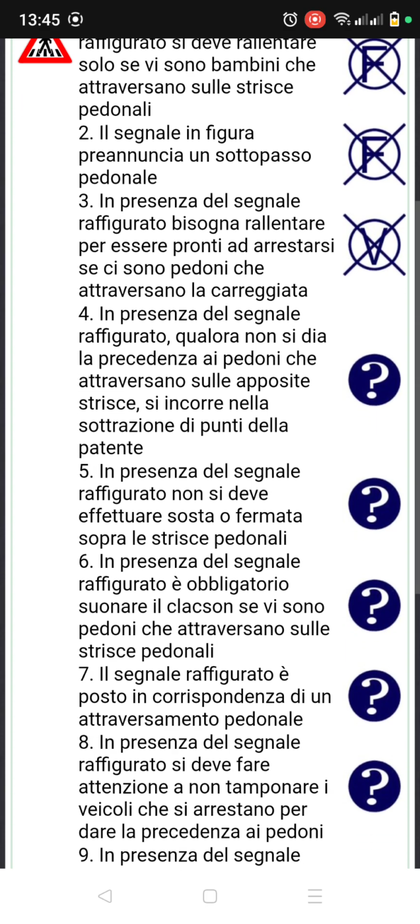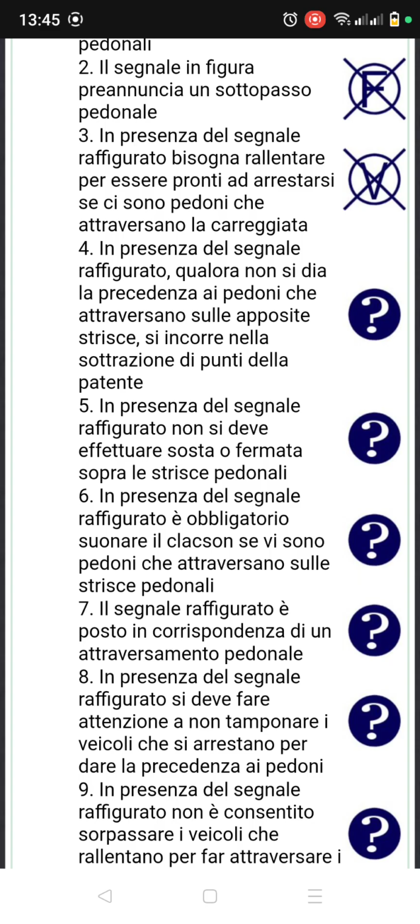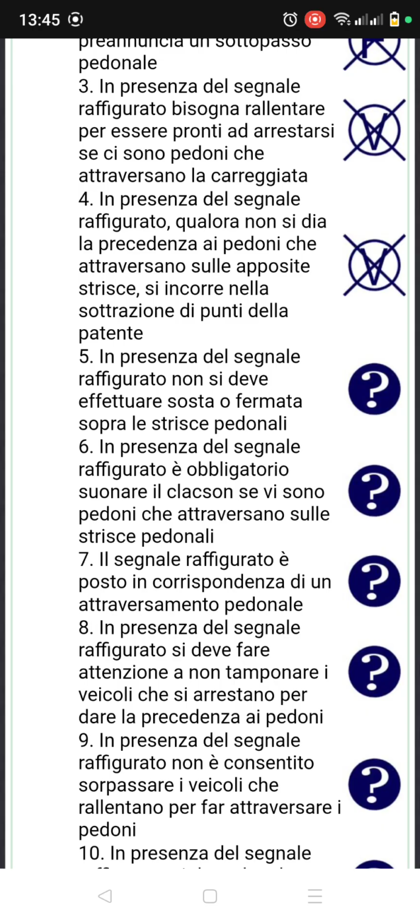It's true. Number 4, in presenza di segnale raffigurato, in the presence of this sign figure, qualora non si dia la precedenza ai pedoni che attraversano sulle apposite strisce, si incorre nella sottrazione dei punti della patente. So in case you don't give right of way to pedestrians that are crossing, you can face subtraction of points from your driving license, and it's true. The punishment you will face is subtraction di punti della patente.